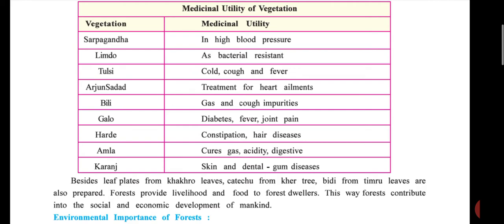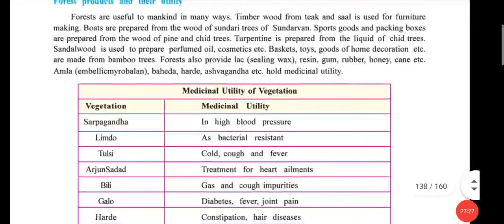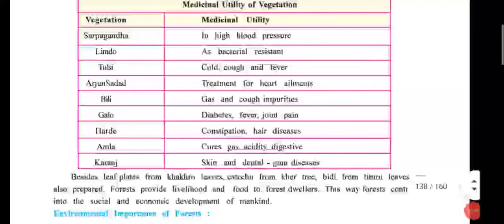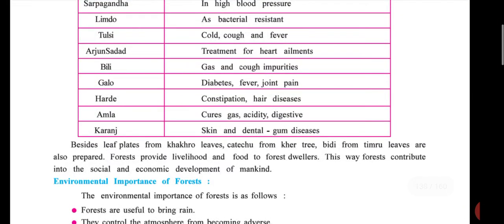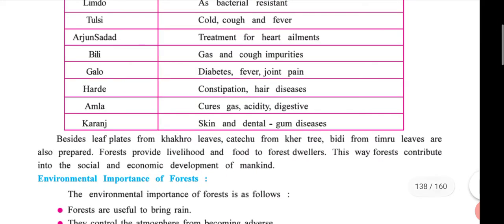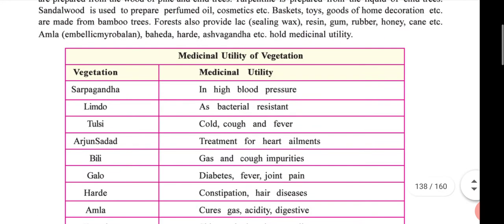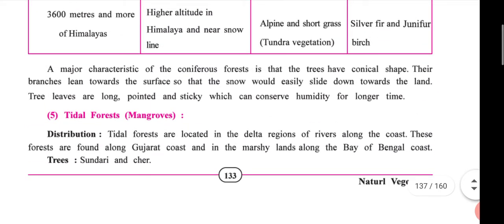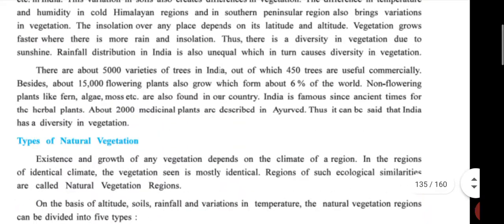Complete. And also this last paragraph is important because it is a part of the utility of forest products. Okay, done. Here we go to the first page of this chapter.